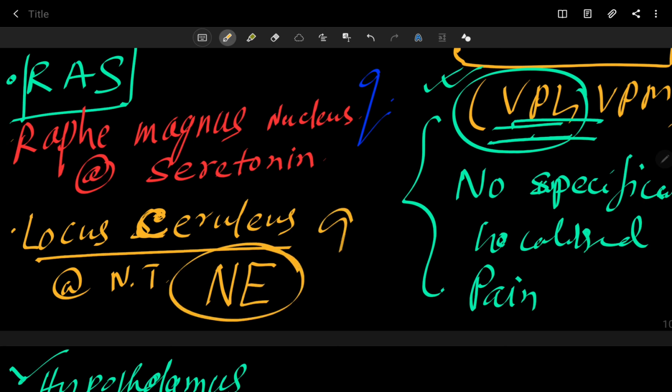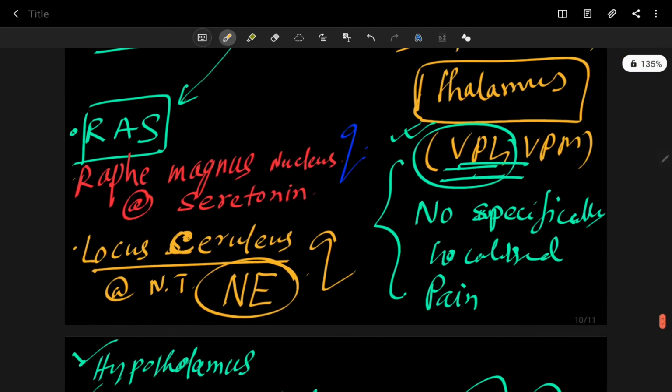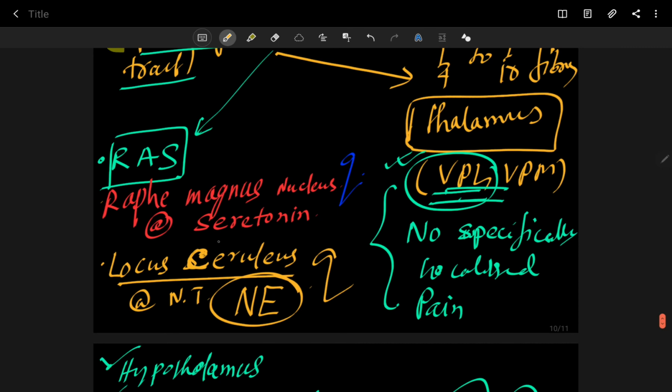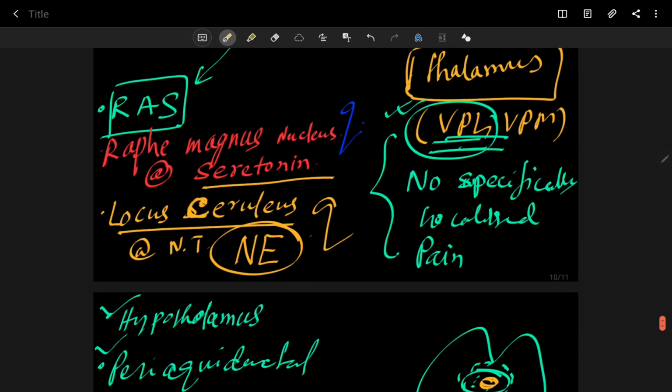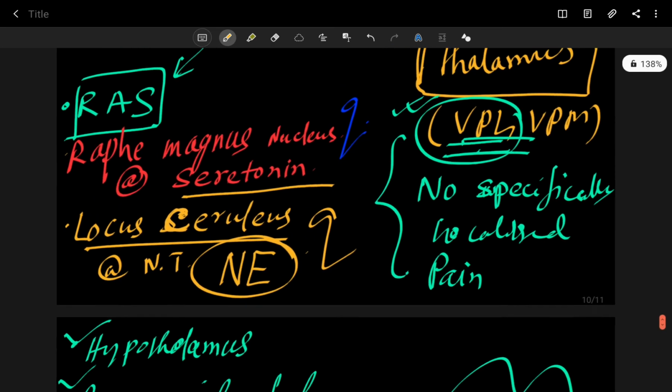Okay, this point is a little bit important. So at the reticular activating system, your major neurotransmitter is serotonin, and at the locus coeruleus level, your major neurotransmitter is norepinephrine.